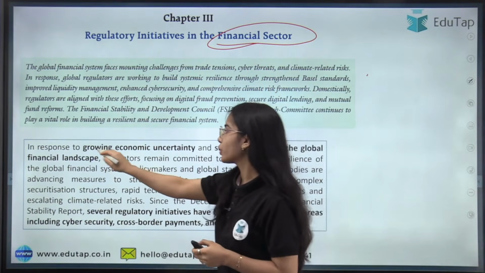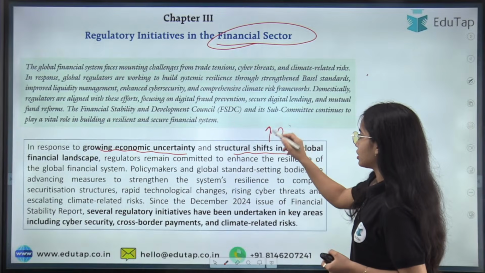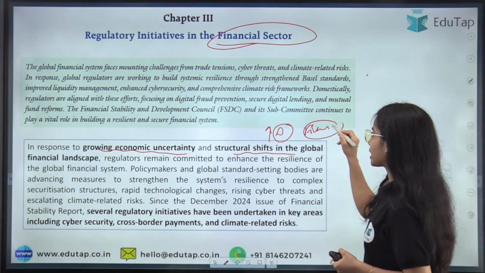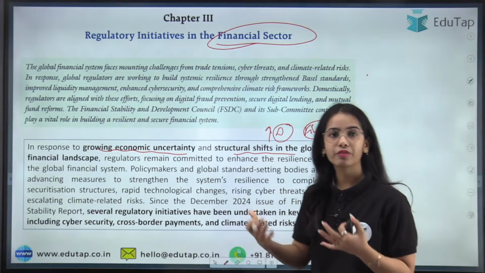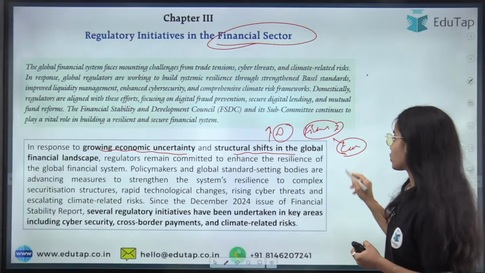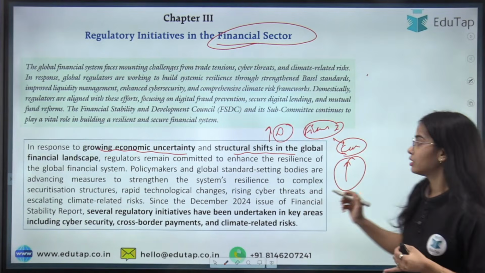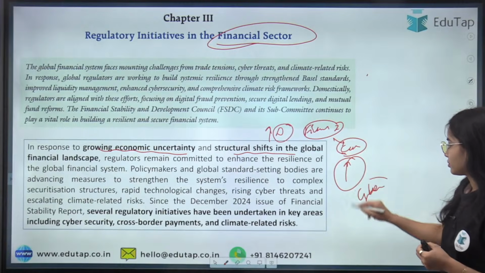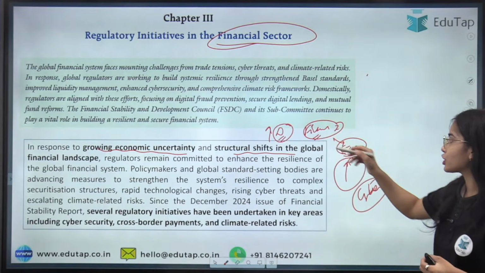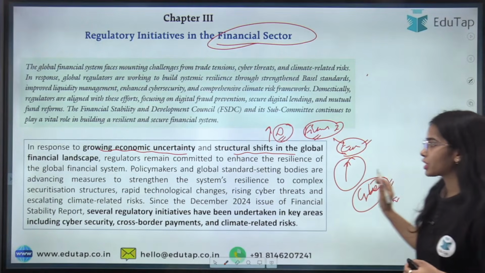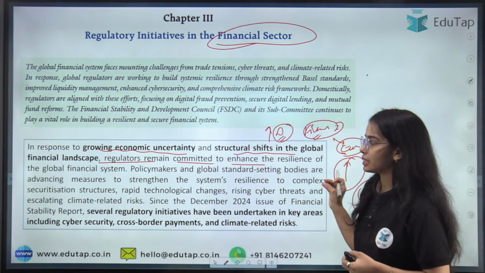Basically, in response to growing economic uncertainty and structural shifts in the global financial landscape, with the higher usage of digital systems, the fintech innovations that are coming up, the climate change risks that are arising, the increased requirement for financing for climate change, and the cyber security threat, the structural shifts are coming in the global financial landscape. So the regulators remain committed to enhancing the resilience of the global financial system.